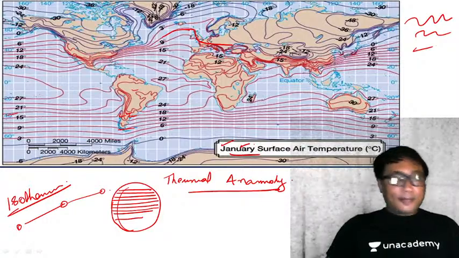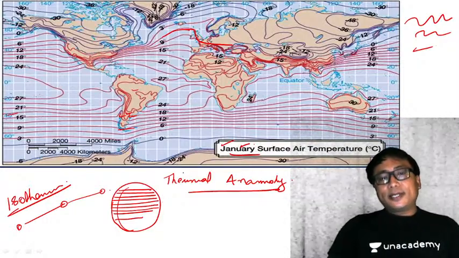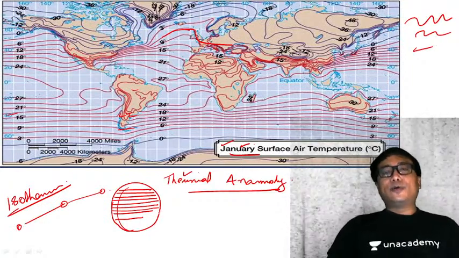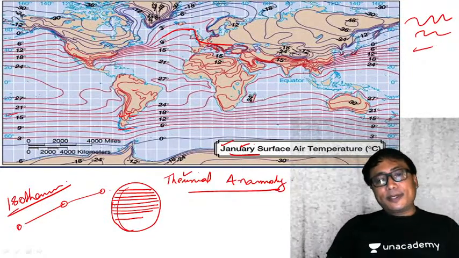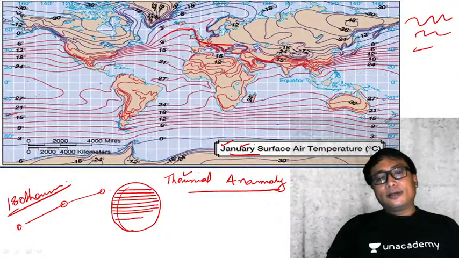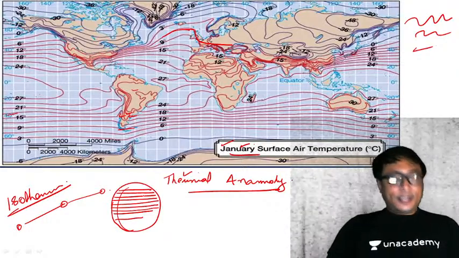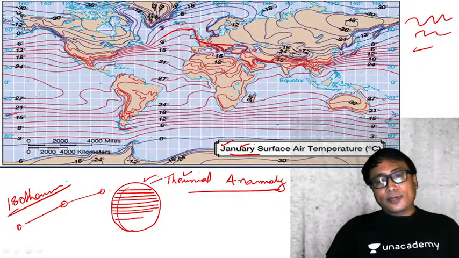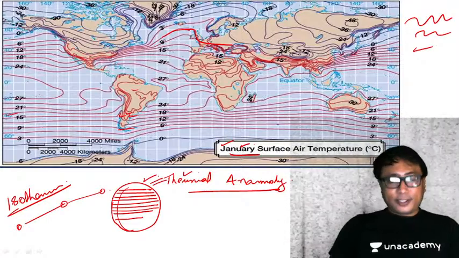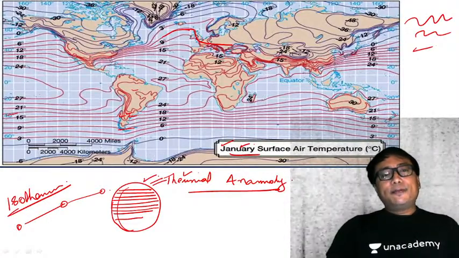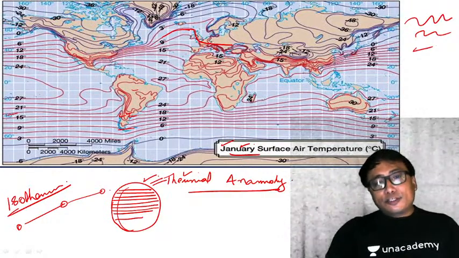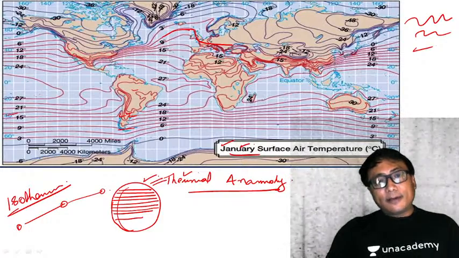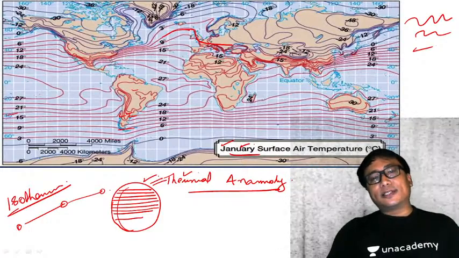Now, thermal anomaly is very important. Kindly pay attention. Say for example, you consider a very homogeneous earth where the isotherm is a horizontal line which is parallel to the equator, just like a latitude. But this is an idealized form, when you consider the earth to be homogeneous. In real, because of different distribution of land and water, the isotherms are not straight lines, but have curviness like this.